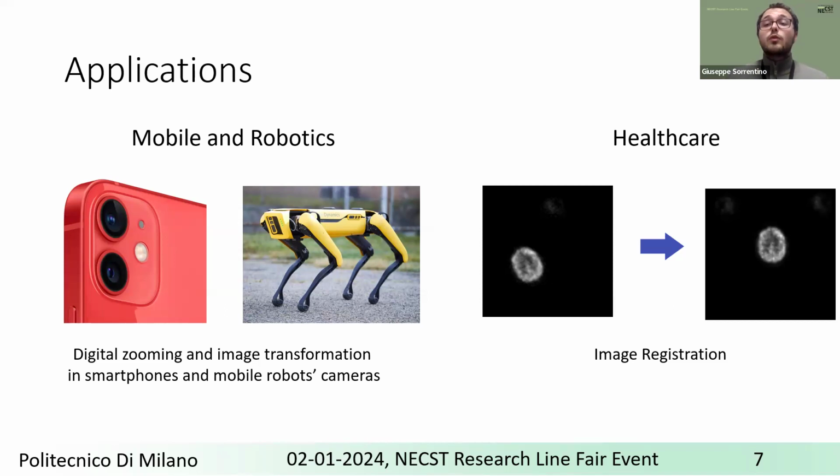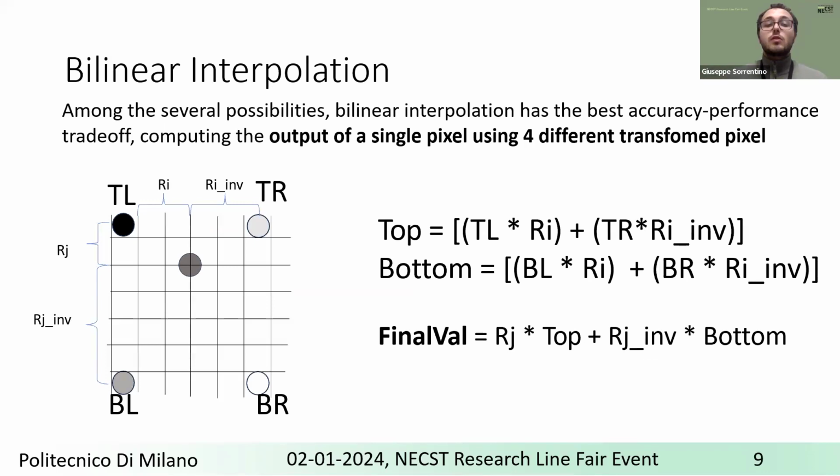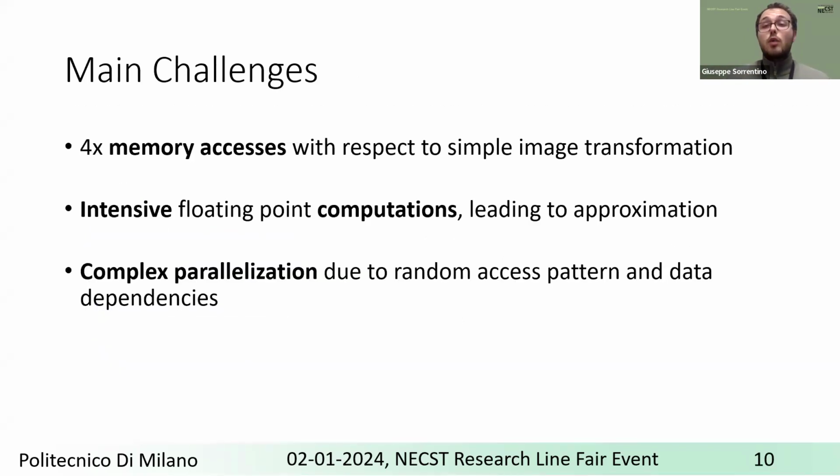But among them, one of the most employed is bilinear interpolation, which represents the best trade-off between accuracy and performance. It consists of computing the output of a single pixel by combining the value of 4 different transformed pixels. And considering the formula, essentially it is a weighted sum, but it has some critical challenges. Indeed, we have to perform 4 transformations, so we have to perform 4 times more memory accesses than a simple image transformation.